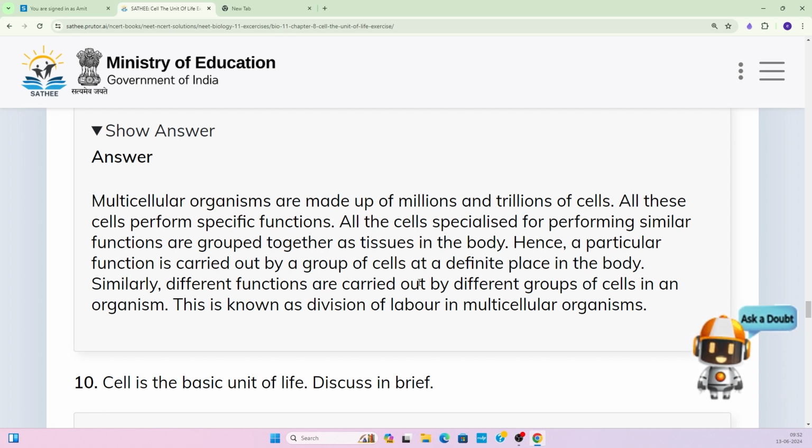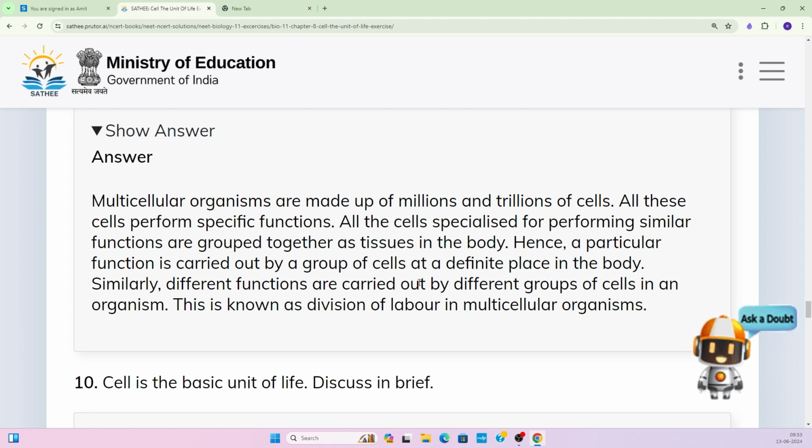The cells specialized for performing similar functions are grouped together as a tissue in the body.